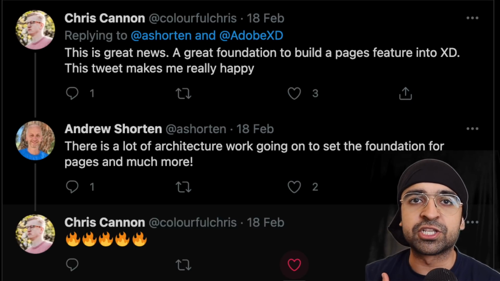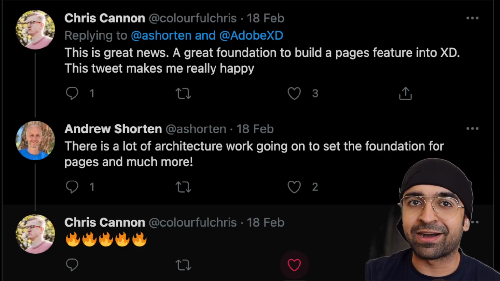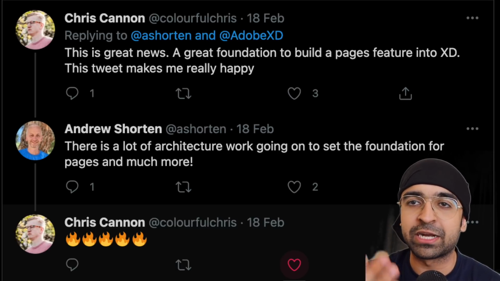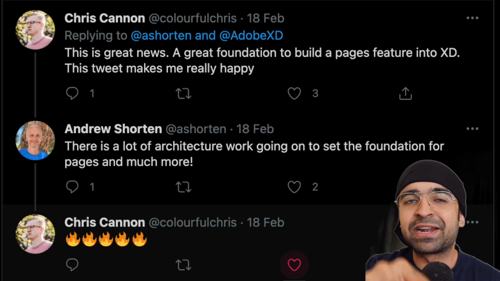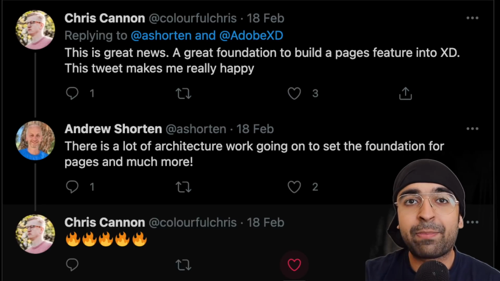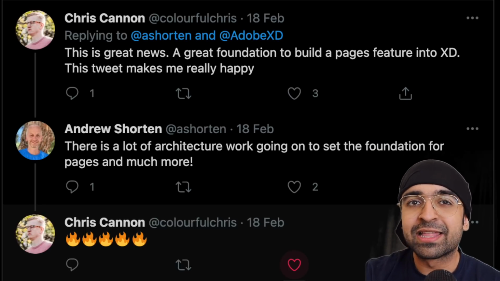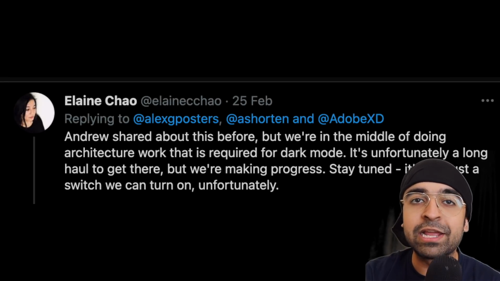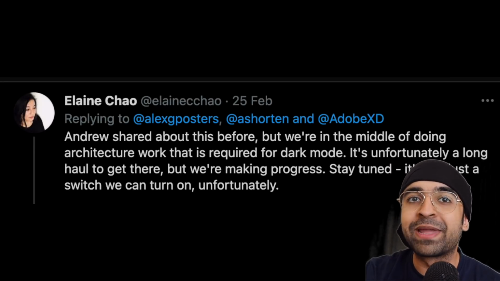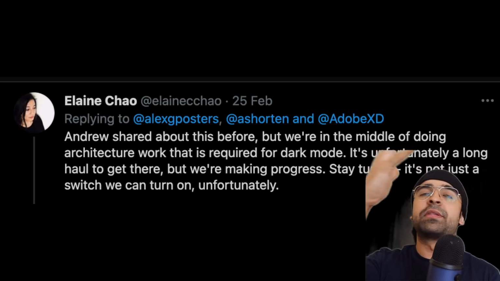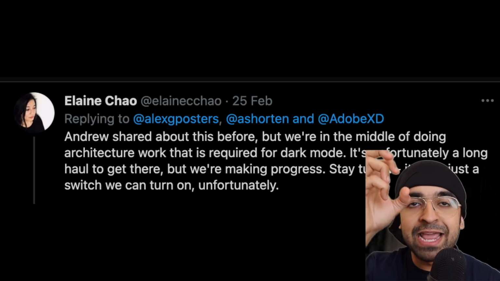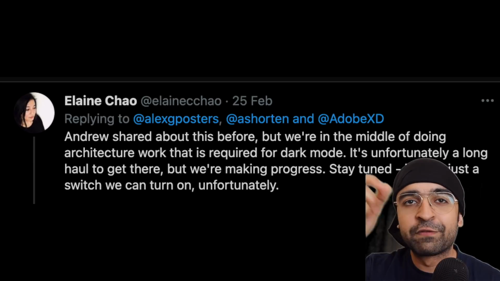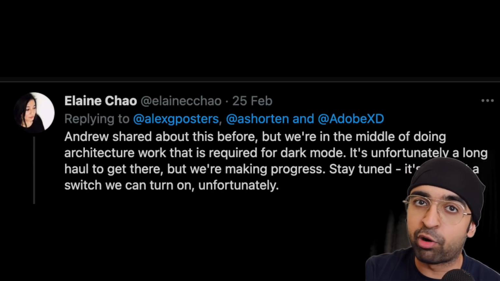I wanted this feature, and hopefully it won't be in beta. That means it won't be buggy. It'll be actually multiple pages that you can create with ease, and it doesn't make anything heavier. Apart from that, there is speculation that the dark mode and scaling of objects will be coming to Adobe XD too. Wow, that's so much news in one episode about Adobe XD. For me, Pages is the most important for now.